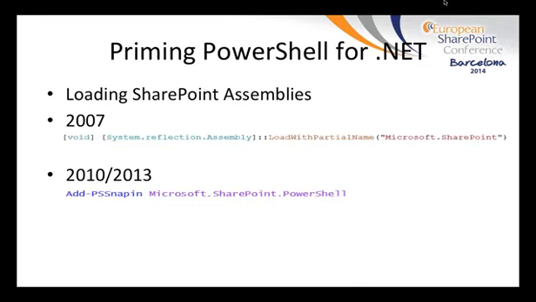The first method that I've got listed here actually uses .NET Reflection to load the SharePoint assemblies, which give full access to the SharePoint APIs. You can still do this in SharePoint 2010 or 2013, but it's not really necessary. The preferred method obviously is to use Add-PSSnapin with Microsoft.SharePoint.PowerShell, which actually loads all of the commandlets that take care of a lot of the reflection stuff internally. Makes it a lot easier for you to dig around without mucking anything up.